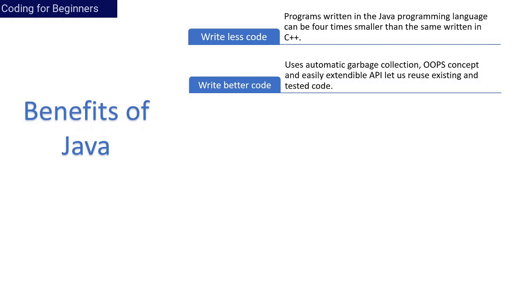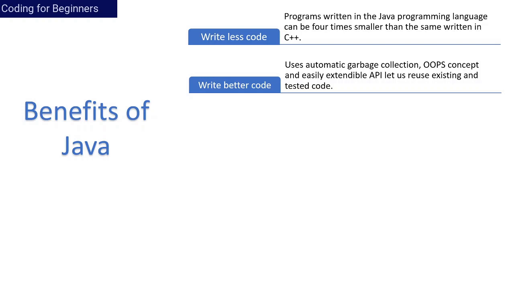Let me give you a glimpse of each point. Automatic garbage collection. Just think that your Java code uses your computer memory. There are some instances when some of the memory has been utilized but is not used again by the Java code. So Java automatically clears that space, clears the memory for other operations. That's how Java uses automatic garbage collection, as compared to C, where you need to clear that space manually.